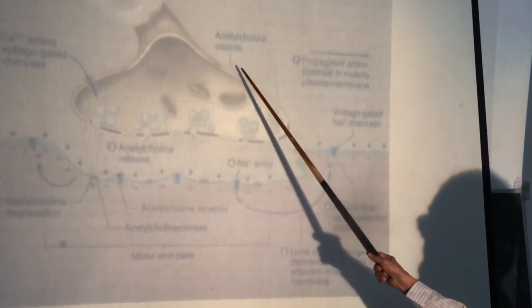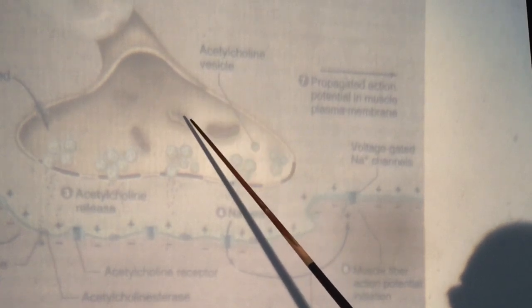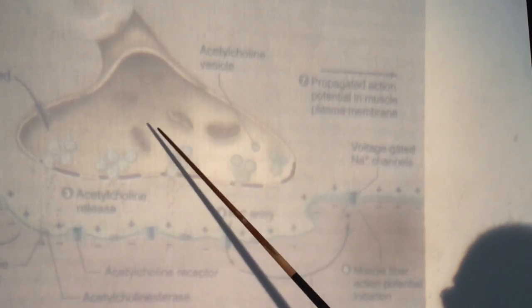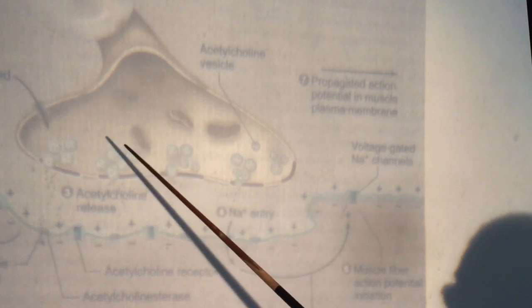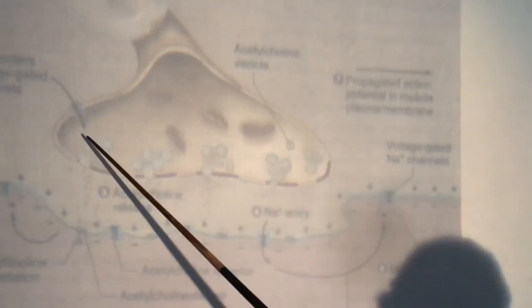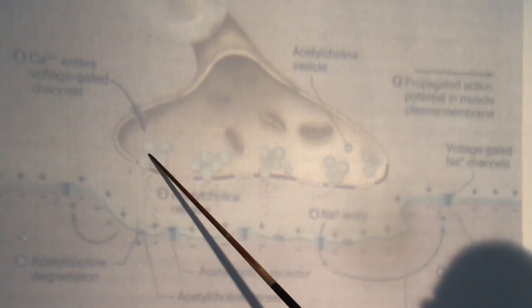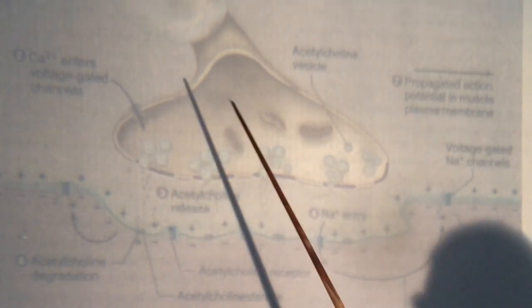You see the motor nerve terminal having vesicles containing acetylcholine. There are mitochondria right here. And you see here, calcium enters through the voltage-gated calcium channels.